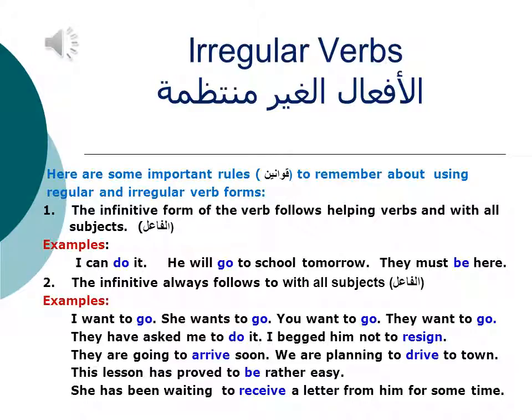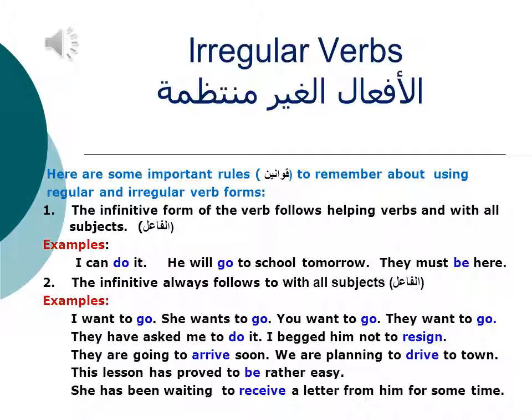Now here are some important rules to remember about using regular and irregular verb forms. Number 1, the infinitive form of the verb follows helping verbs and with all subjects. Examples: I can do it, he will go to school tomorrow, they must be here.